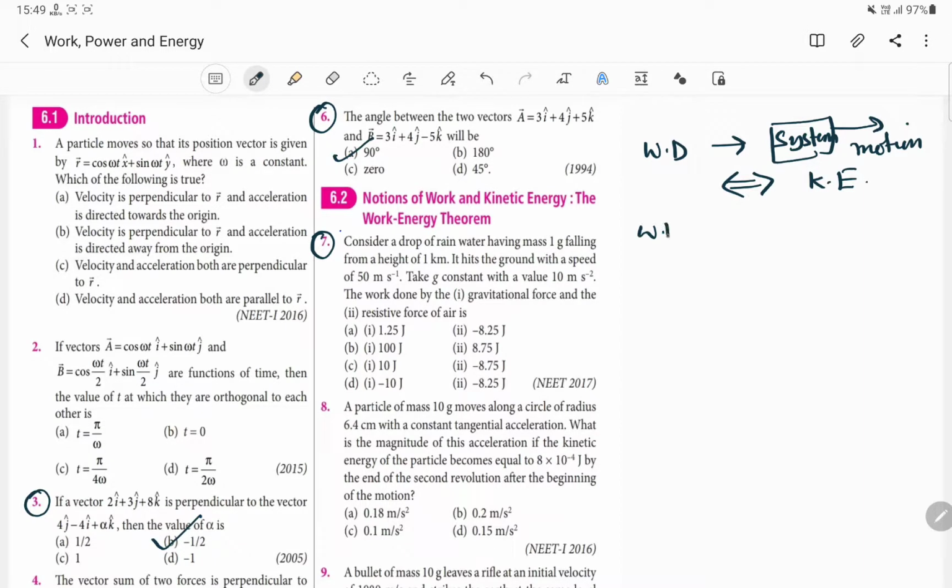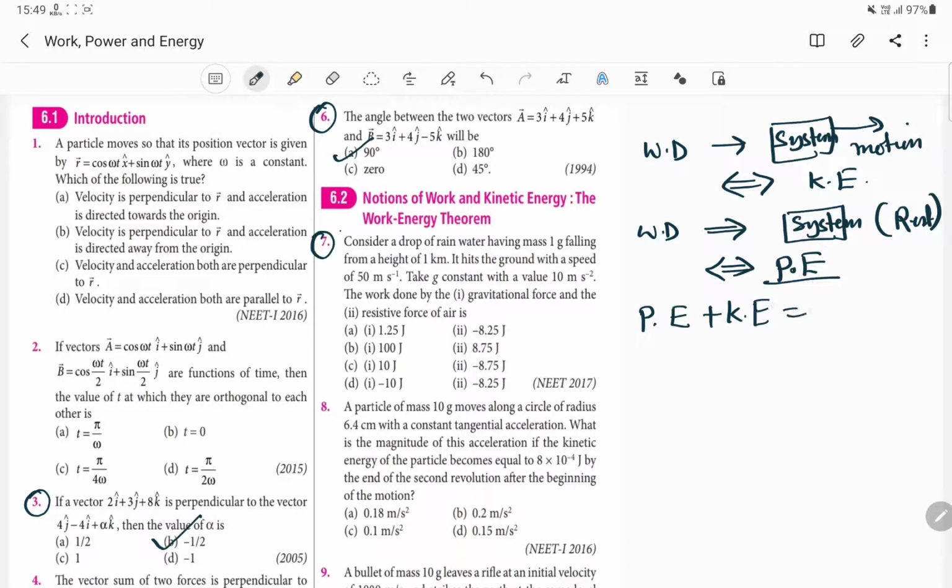And what will be the condition number 2? Condition number 2 is that if work is applied on the system, and the system doesn't undergo motion, or it is still at rest, then the work done on the system will be converted into what type of energy? It will be converted into potential energy. And altogether this potential energy along with kinetic energy is known as mechanical energy.